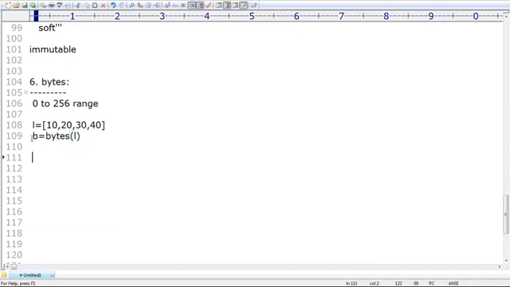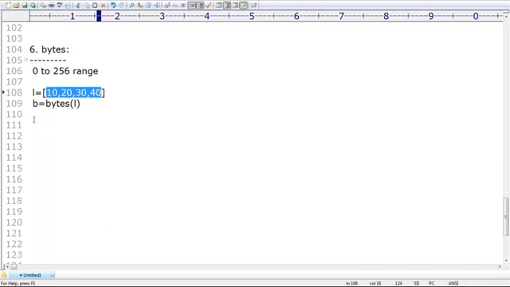Then automatically, what is the type of B? Bytes type. Clear, right? Now my question is, compulsorily these values should be in the range 0 to 256. By mistake, if you take values outside of that range, like 257 or 258, we are immediately going to get an error. Are you able to understand?